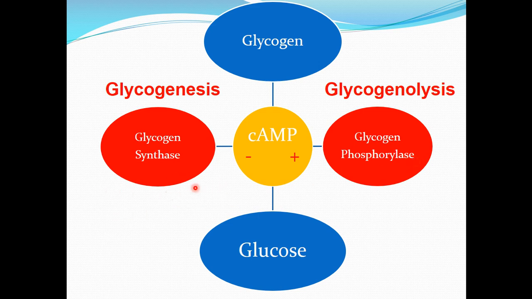In contrast, glycogen synthase A is a dephosphorylated form and the active form, and glycogen synthase B is the inactive form and is the phosphorylated form. So the phosphorylated form of glycogen phosphorylase is active form and dephosphorylated form of glycogen synthase is also active form.